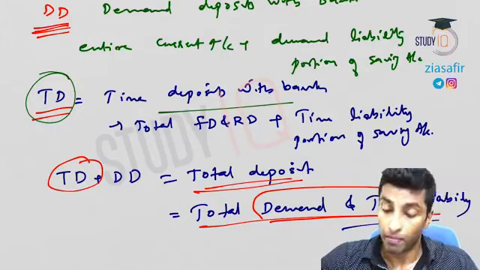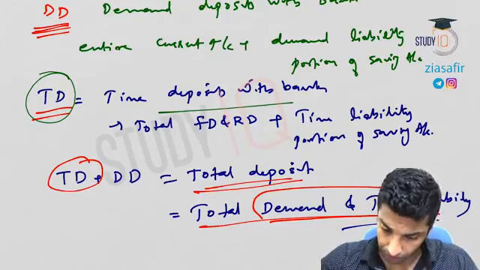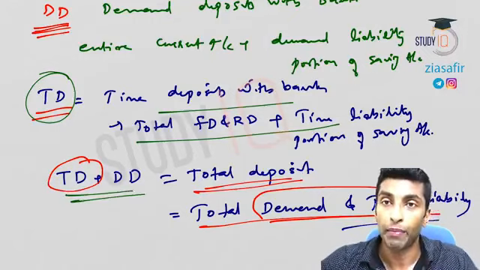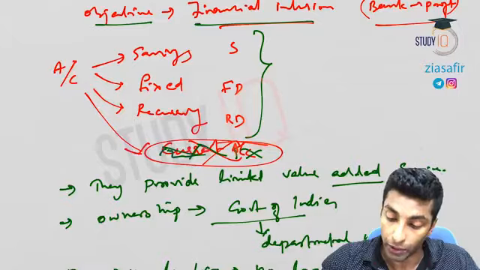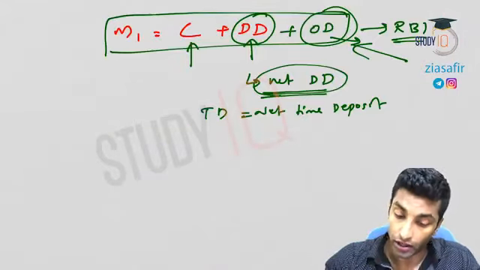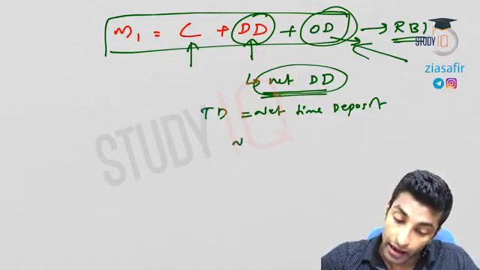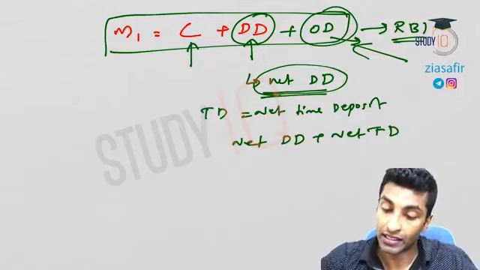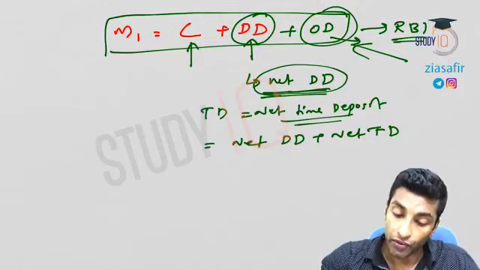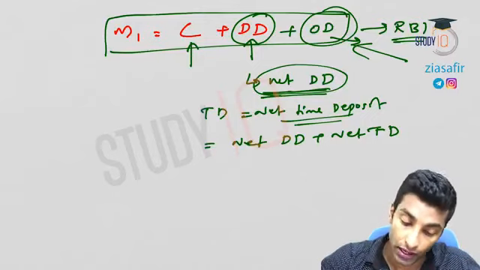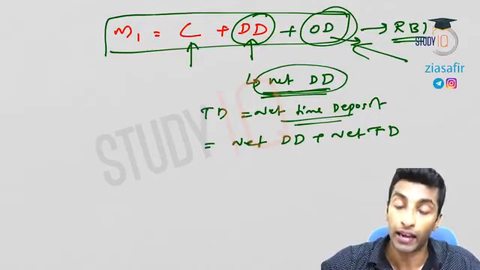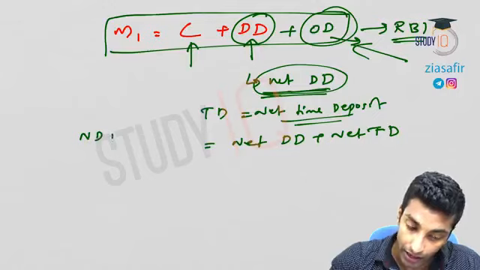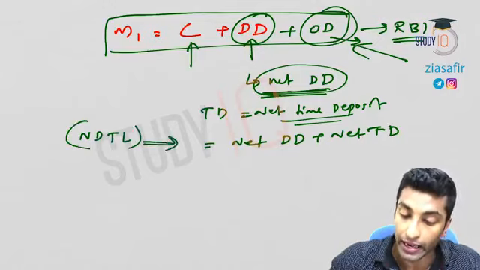Demand deposit plus time liability, TD plus DD, time deposits and demand deposits. So when you go for total deposit, it is net DD plus net TD, that means net demand deposit plus net time deposit, which we cannot call total deposit, rather we call net demand and time liability. This is what NDTL.